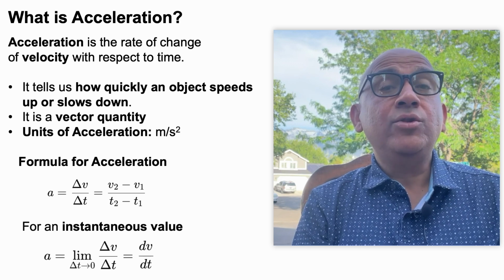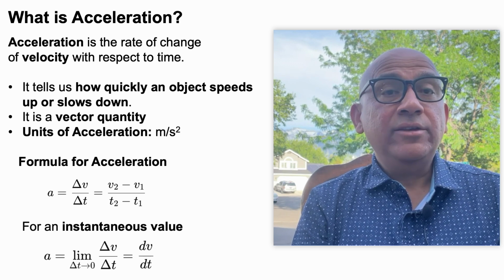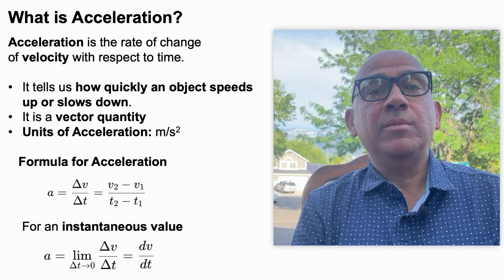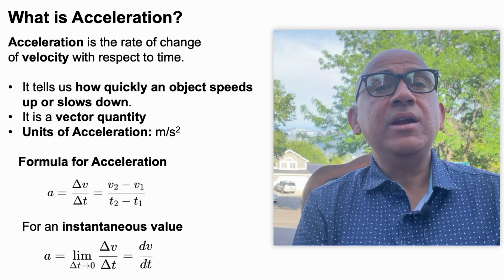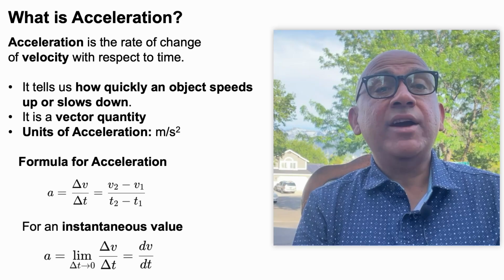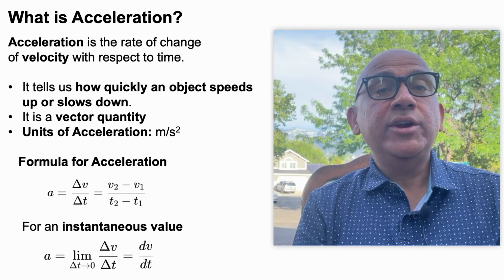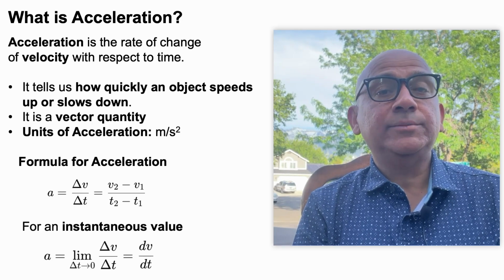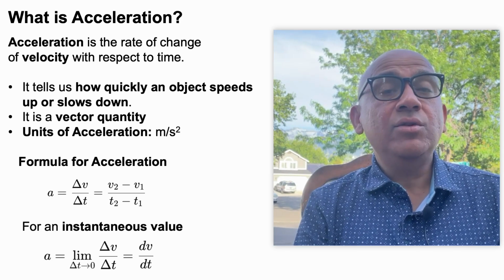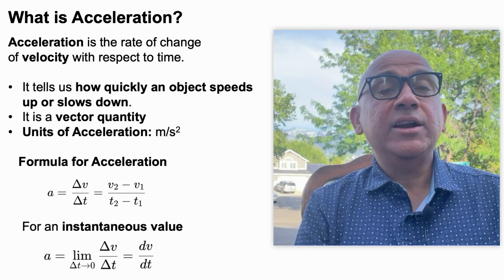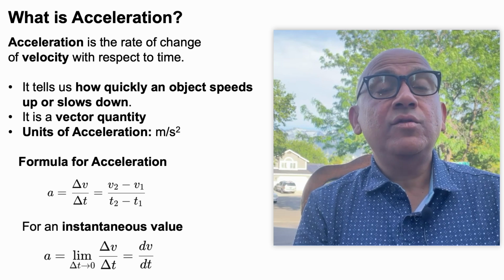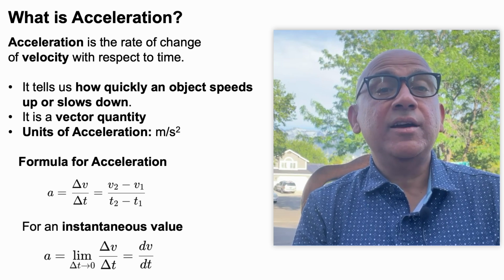Now, let us look into the acceleration. Acceleration is the rate of change of velocity with respect to time. It tells us how quickly an object speeds up or slows down. It is again a vector quantity and it has a unit of meter per second square. The formula for acceleration is a equal to delta v by delta t, where delta t is the time interval over which the velocity changed by delta v.